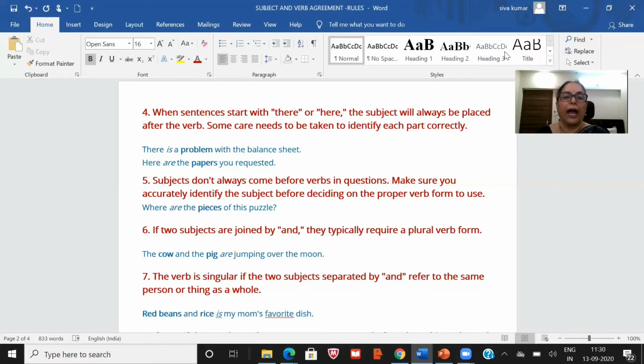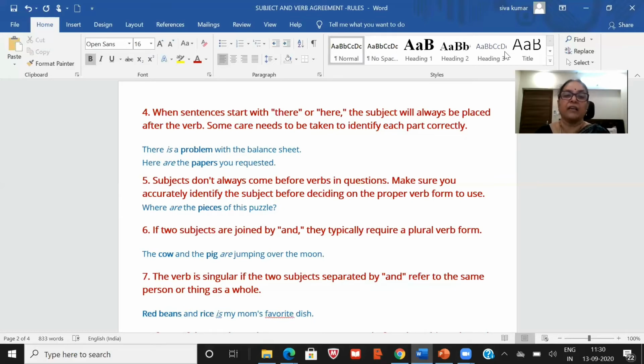The cow and the pig are jumping over the moon. So the pig and the cow together became plural. So are jumping. Now seventh one, the verb is singular if two subjects separated by and refer to the same person or thing as a whole. That means red beans and rice is my mom's favorite dish.